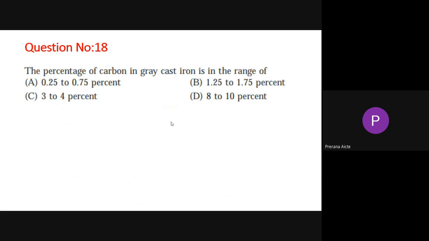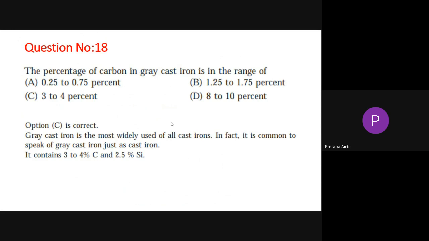For the next question, the percentage of carbon in gray cast iron is in the range of, we can see option C, 3 to 4%. Cast iron crosses 2.1% carbon in the iron carbon diagram. Gray cast iron is the most widely used of all cast irons. In fact, it is common to speak of gray cast iron just as cast iron. It contains 3 to 4% carbon and 2.5% silicon. That is additional information.